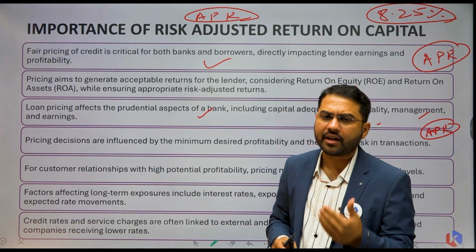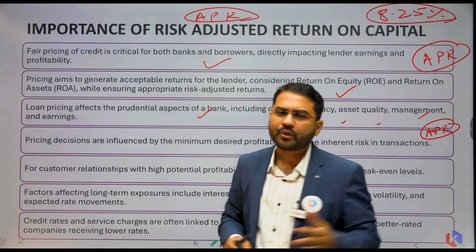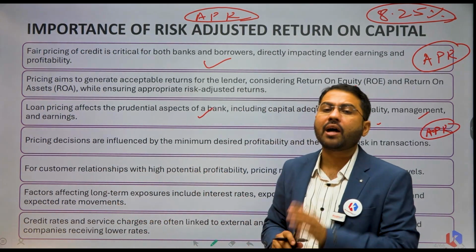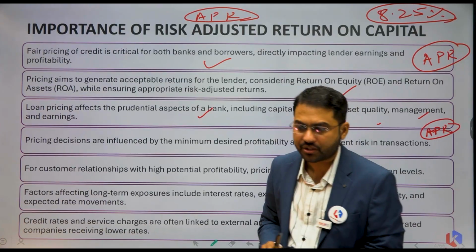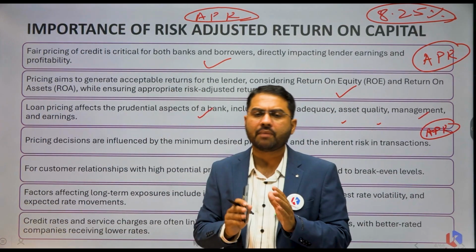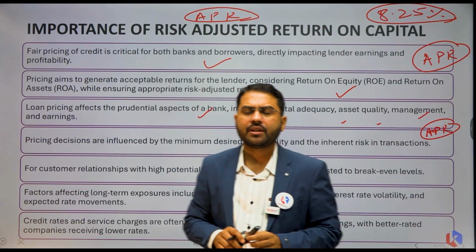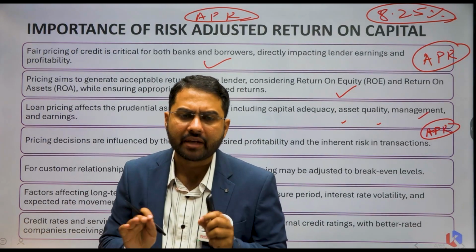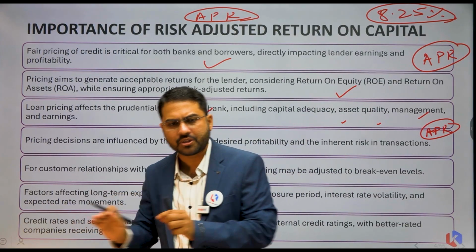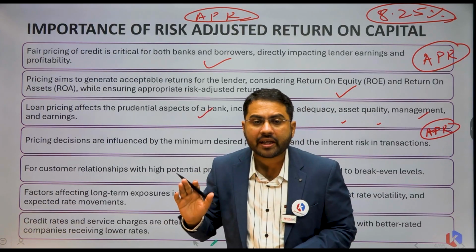This is not like that, because in banks some loans will go to NPA. So you have to adjust that risk on your capital. You have to find out how much of your capital is at risk when you give loans, because it is a portion of your capital. You have seen in our Basel norms that you have to maintain good capital adequacy in order to give loans. It is very important to have good capital adequacy to give loans, okay. So how much of your capital is at risk?